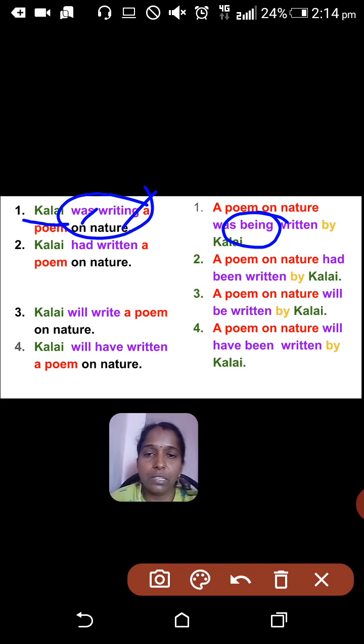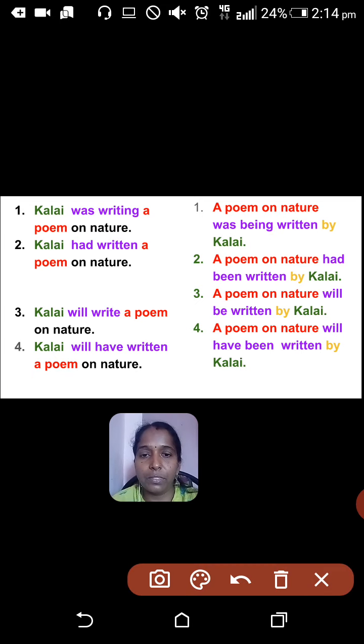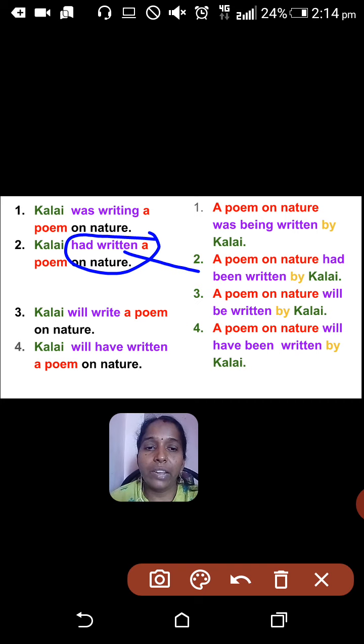Then the next one is past perfect tense. In present perfect tense, the verb form will be has or have plus V3. In past perfect tense, the verb form will be had plus V3, that is, had written is used. How can it be changed to passive voice? A poem on nature had been written by Kalai. I already told you a new word should be added for the perfect tense, that is been here. For the continuous tense, we add being.